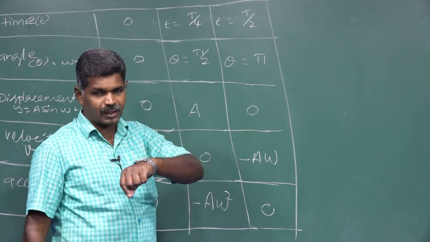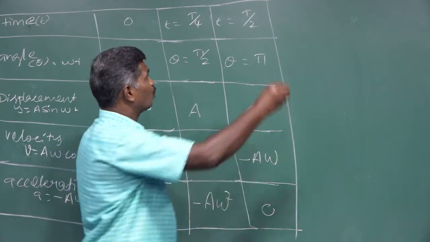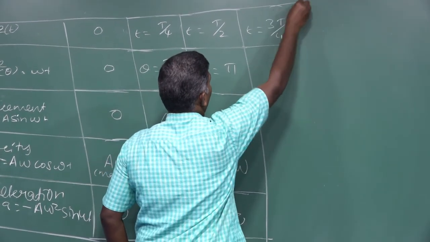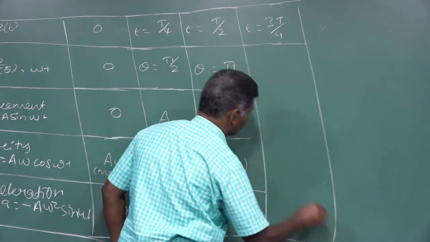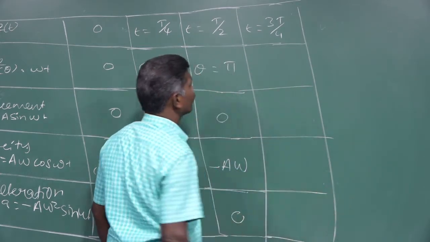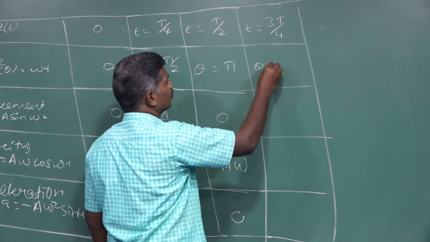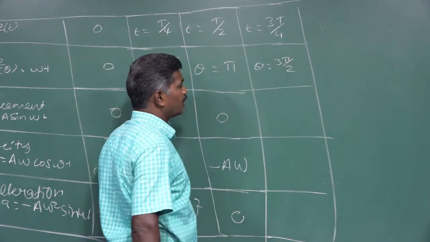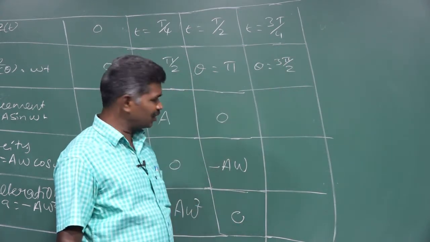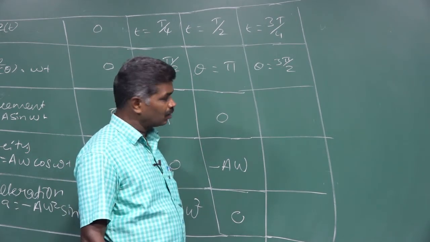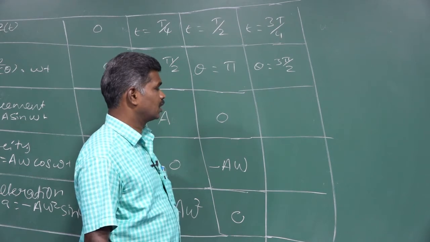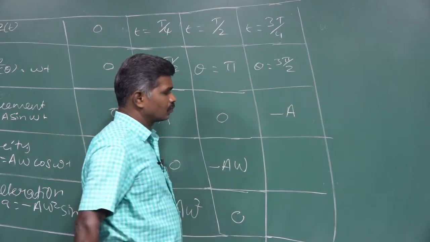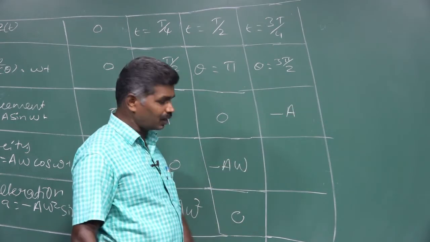Next, we are going to substitute the time 3T by 4, that is nothing but 270 degrees. Theta is equal to 3 pi by 2. This theta, 270, substituted in our sine gives minus 1. That is, sin 270 is minus 1. That's why displacement is minus A, the maximum displacement in the negative direction.